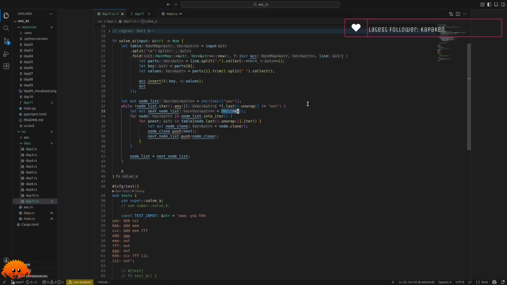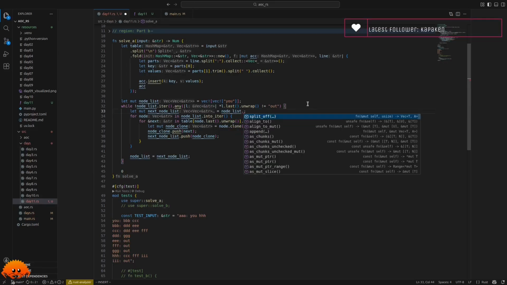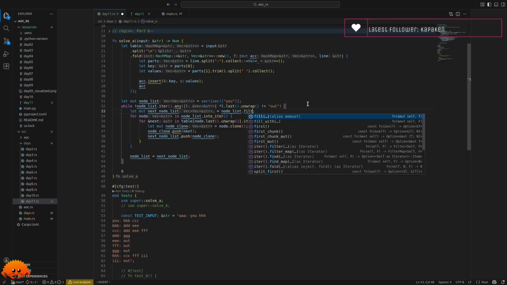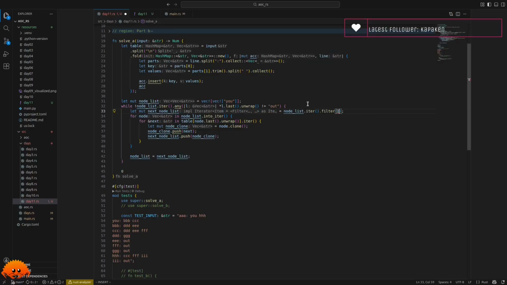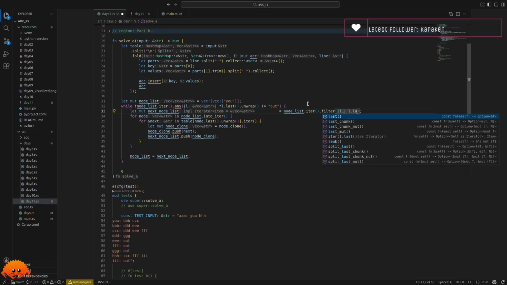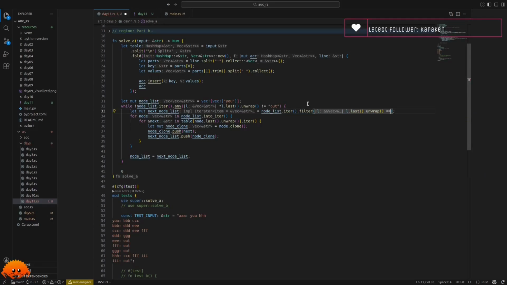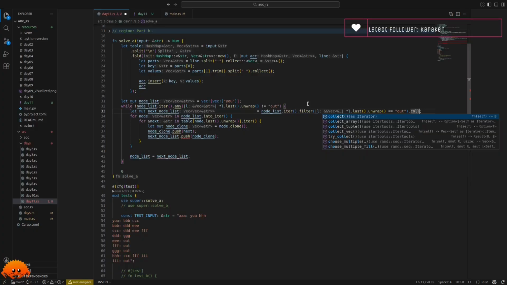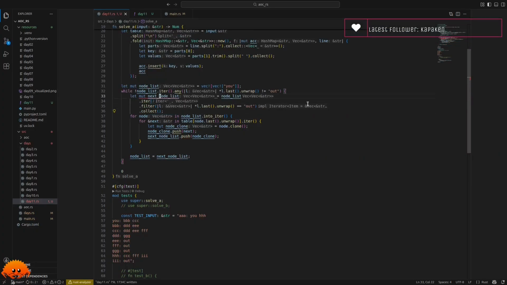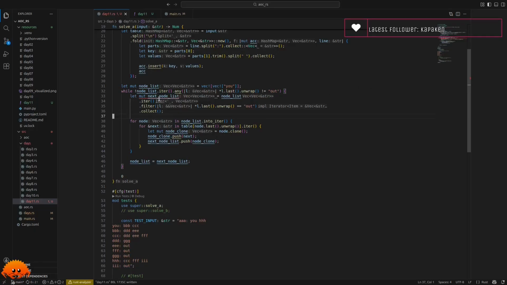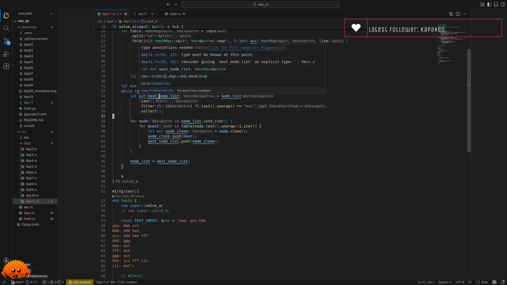So we want to keep track of this. Then let's say this is node list, filter, and now we want all lists where the last element is equal to out. That feels like we're doing some work twice. Let's look for optimizations later. Then we collect this into a vector. We have to say that we want this to be next node list. Type annotations needed.